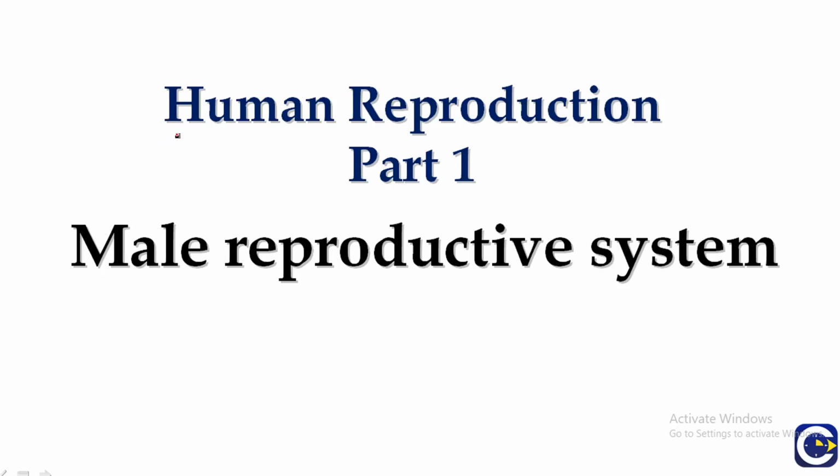Hello everyone. Today we are starting the chapter Human Reproduction. Human Reproduction is a chapter from class 12th CBSE Biology, and this is part 1 of Human Reproduction. In this part 1 we will be discussing the male reproductive system.